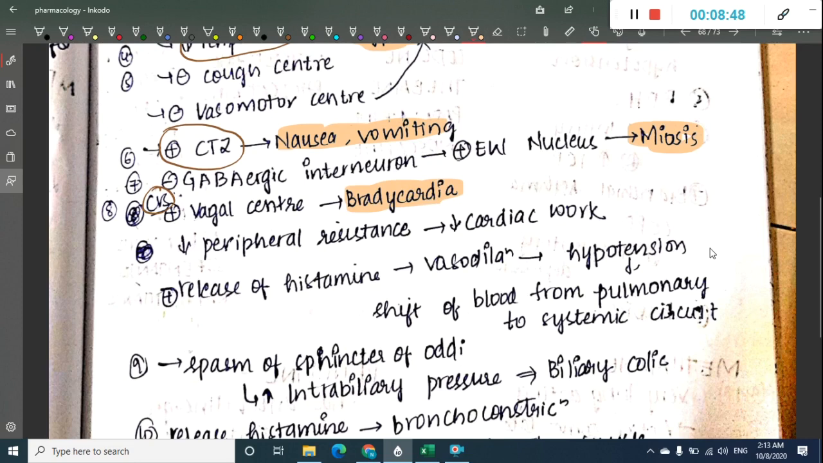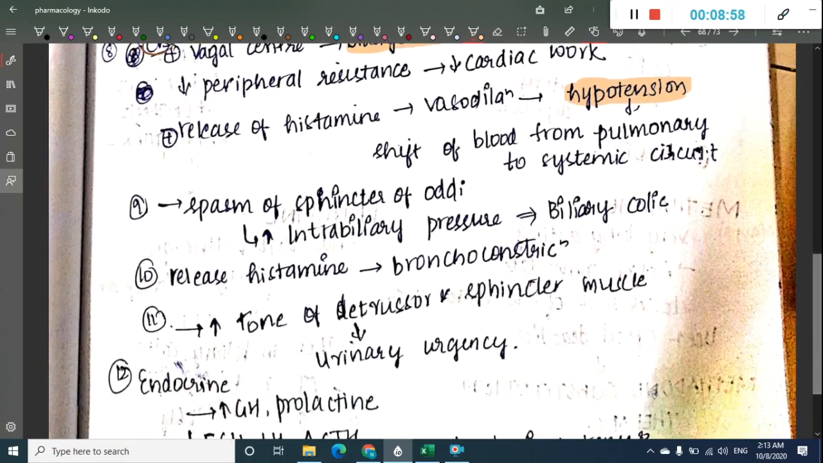These will also release histamine, thus causing vasodilatation and hypotension, right?